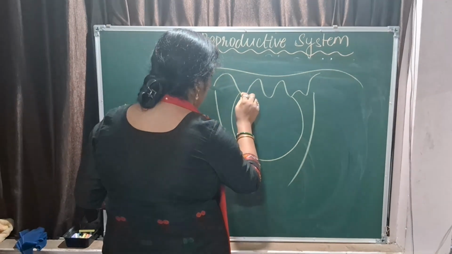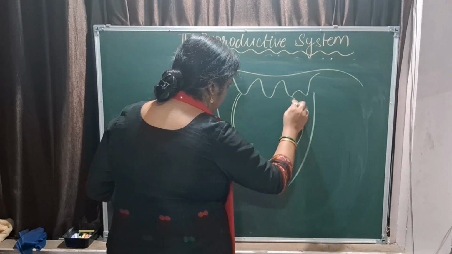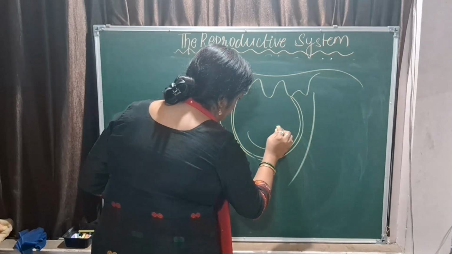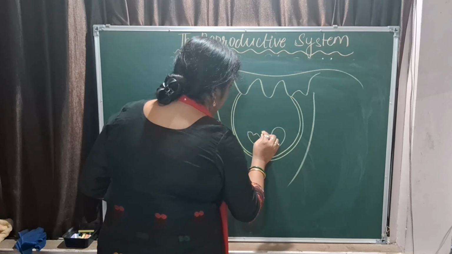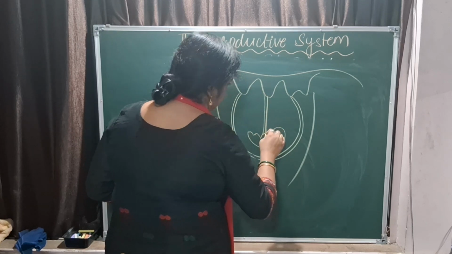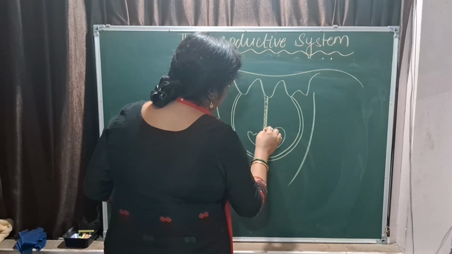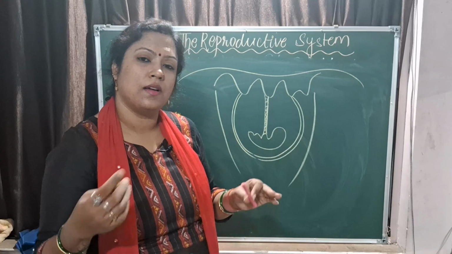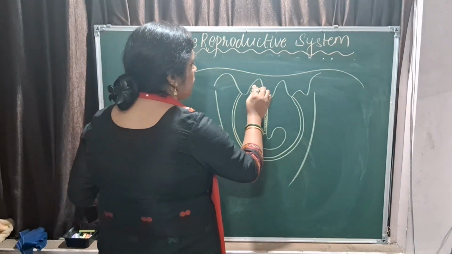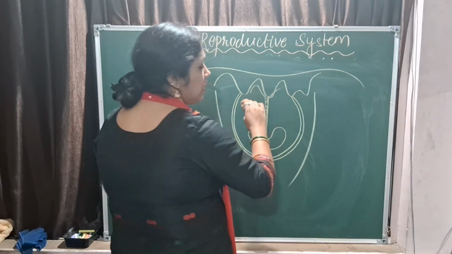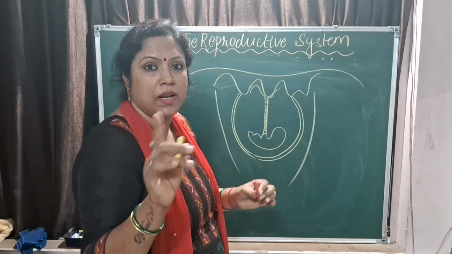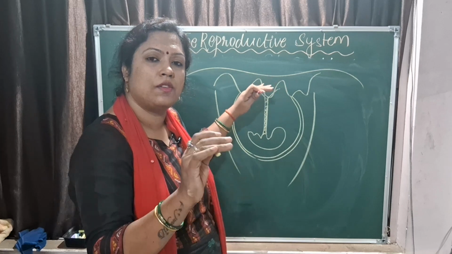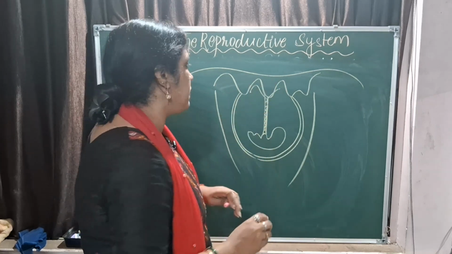I'll tell you the name of the layer. Then again you have one more layer. Here you have the baby, and the baby has a connection with the placenta through the umbilical cord. Remember, there is never a mixing of blood between the mother and the baby. There is a network of capillaries here and here which are intertwined, but the blood never mixes. The placenta is a temporary organ formed during pregnancy.